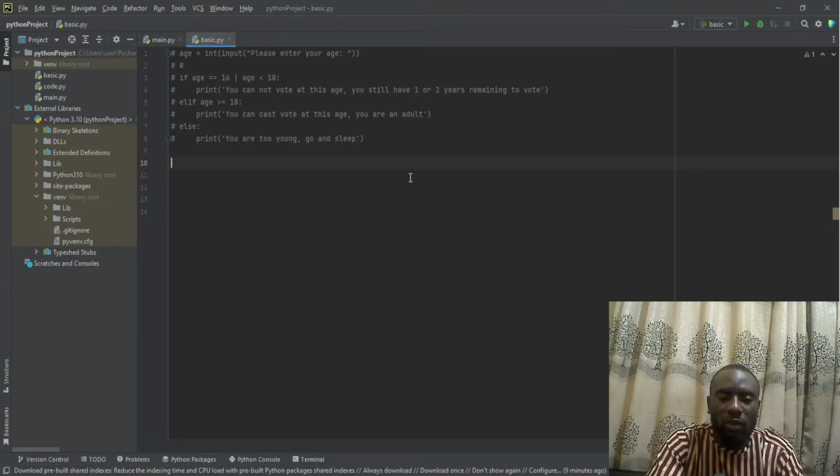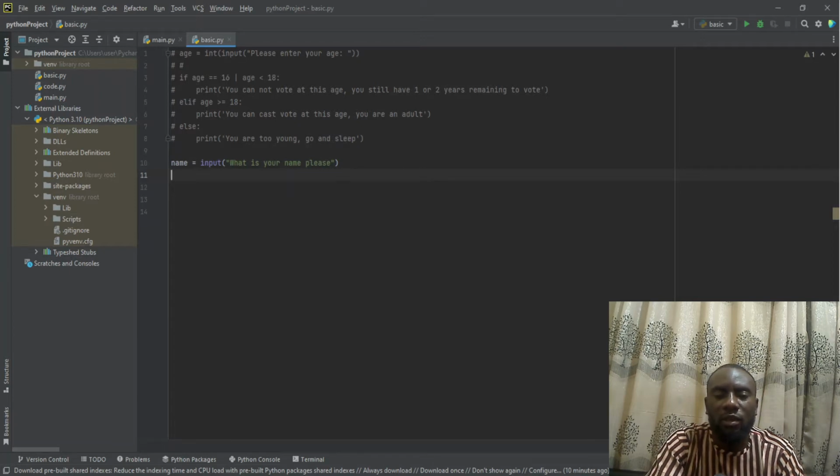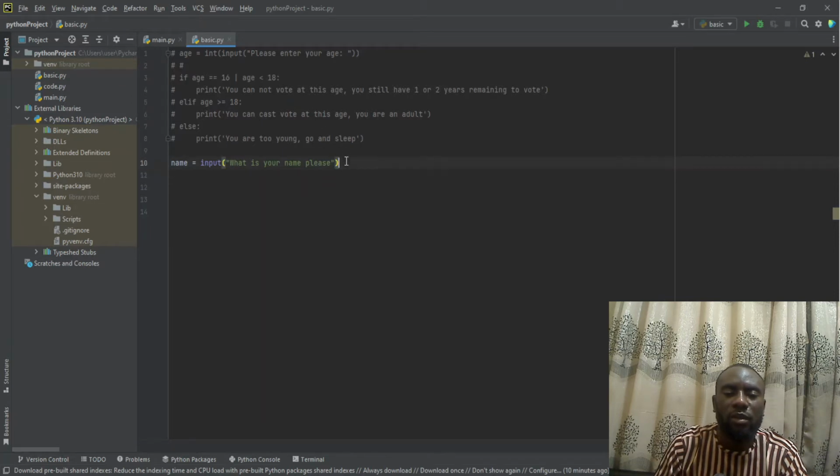So first we have to create a variable. We can call this variable name, then we say is equals to. So we are now going to use the input method. This is how you can use it. You put input, you open a round bracket, then you put the question, that is the question that somebody is going to be asked. So say, what is your name, please? This simple statement gives your user a chance to input information, and when you input the information, it is stored in this variable.